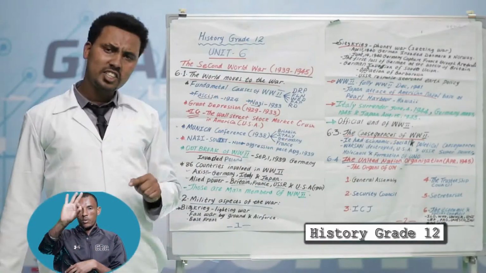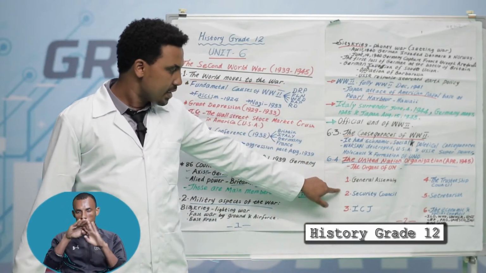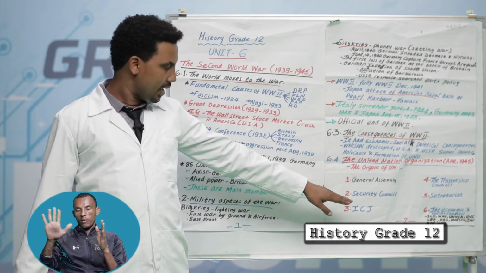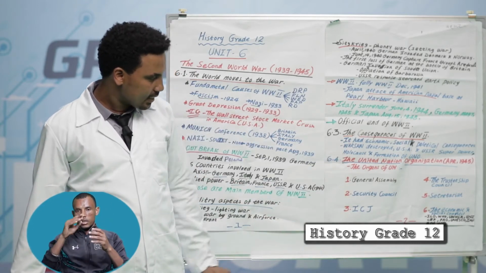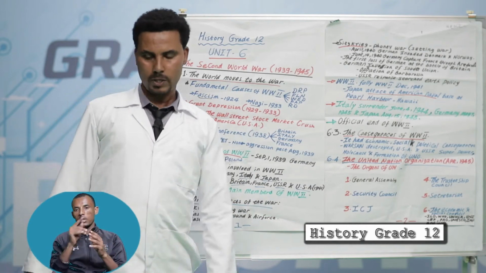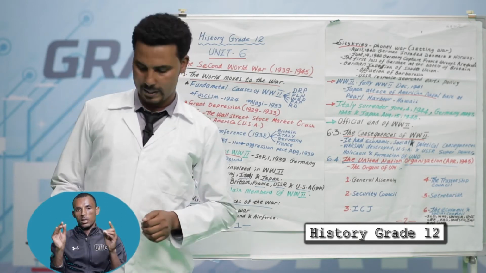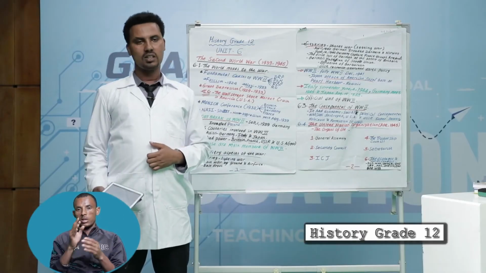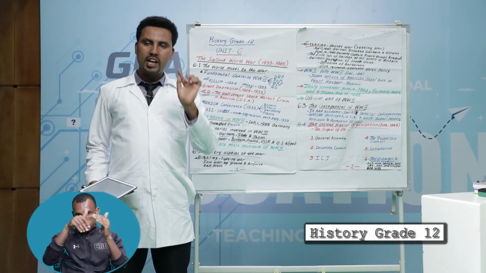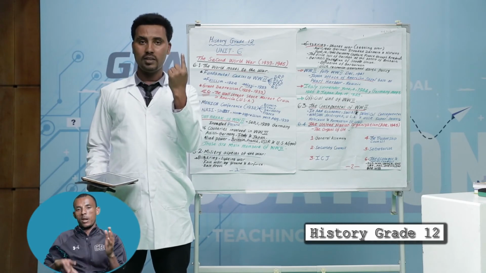This organization had 6 organs: General Assembly, Security Council, International Court of Justice, Trusteeship Council, Secretariat, Economic and Social Council. Let us see each one by one. The first one, the General Assembly. This is the representative body of UN member countries. All UN members have one representative. They meet annually.